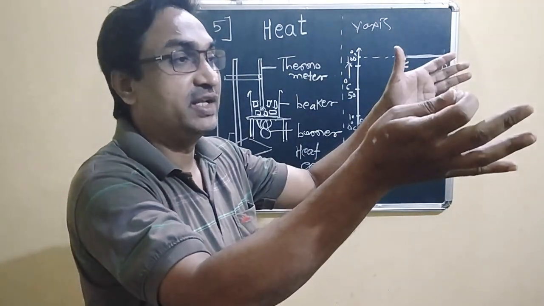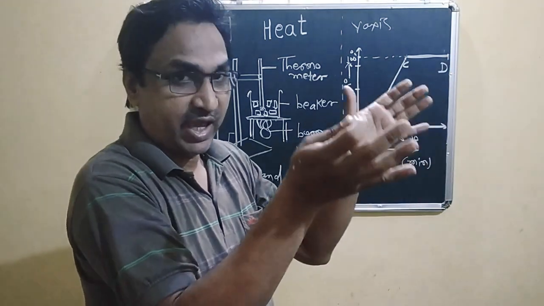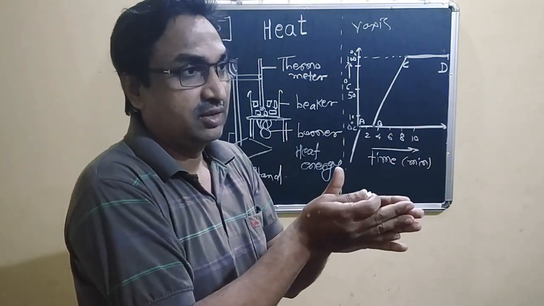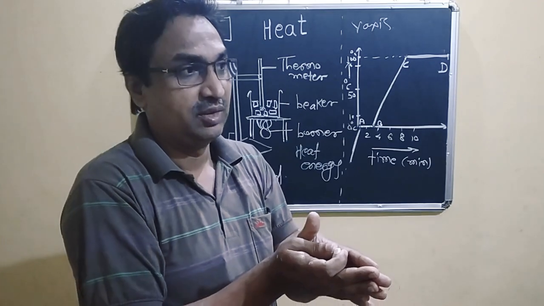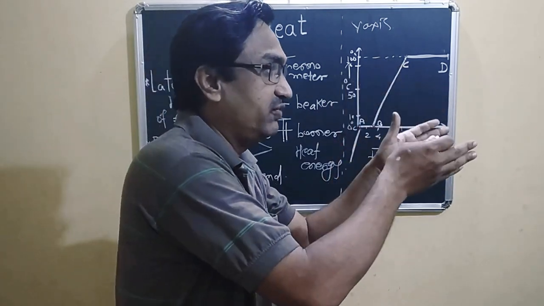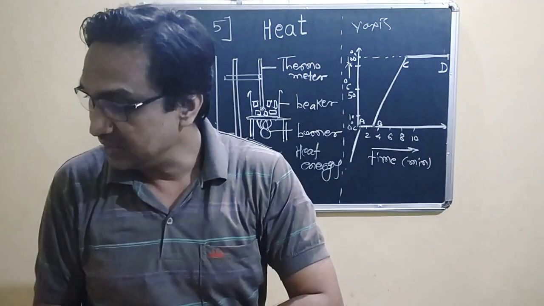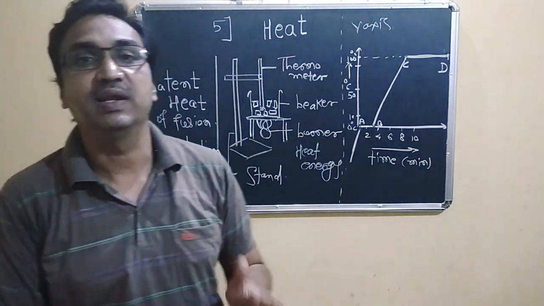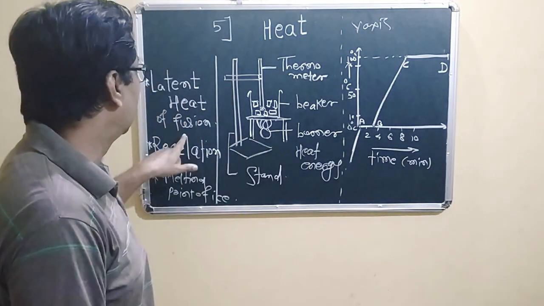The amount of energy absorbed by this object at a constant temperature for the transition of solid phase to liquid phase is called the specific latent heat of fusion.